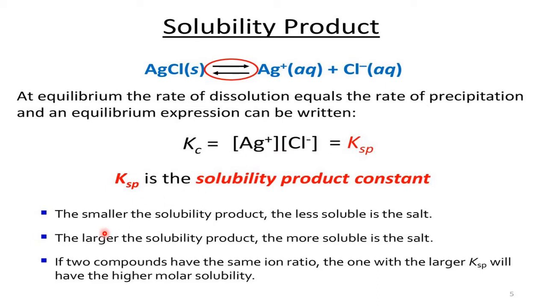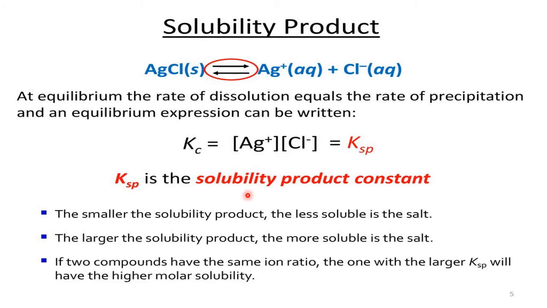Now, if the KSP is small, it means it is less soluble. The lesser the value of KSP, the less soluble it is. The more the value of KSP, the more soluble it is. So depending upon the KSP value, you can conclude whether a particular substance is more soluble or less soluble.